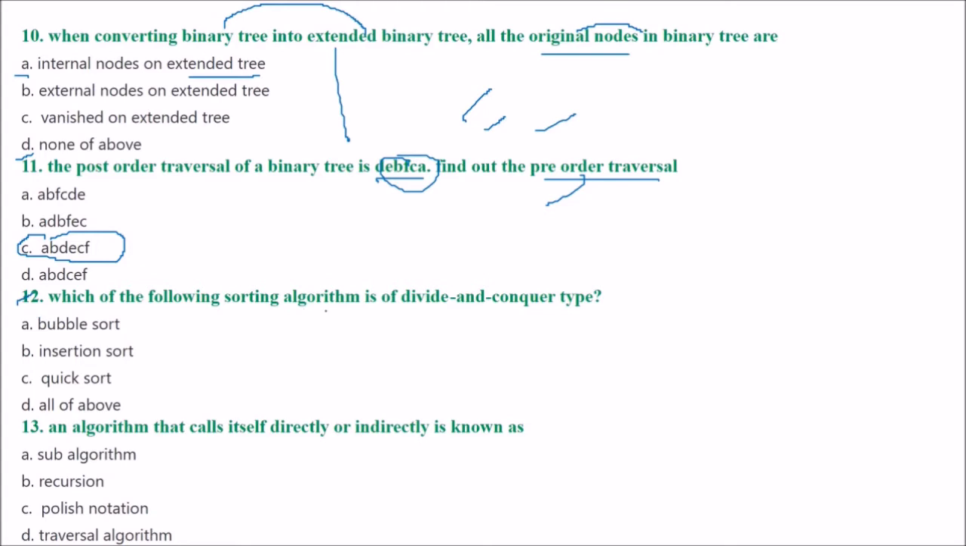Next is: which of the following sorting algorithms is divide and conquer? Is it quicksort or any other? The answer is quicksort. Both quicksort and merge sort are divide and conquer algorithms. Next is: an algorithm that calls itself directly or indirectly is known as, is it recursion or any other? Please try to find out. The algorithm that calls itself directly or indirectly is recursion only. The answer is B.